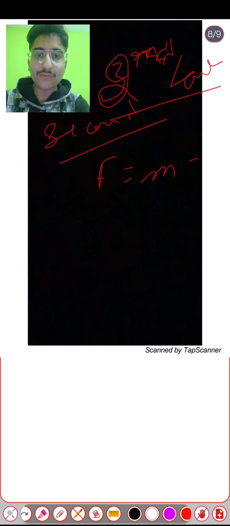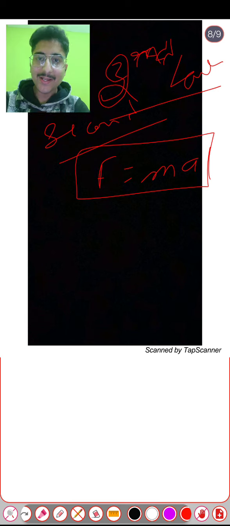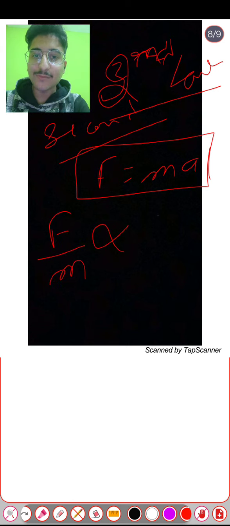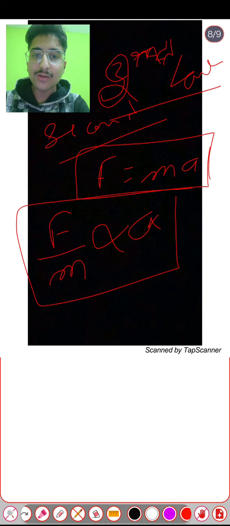The reason behind this is Newton's second law. We all know the mathematical expression of Newton's second law. For a given force, the mass of the body is inversely proportional to the acceleration.